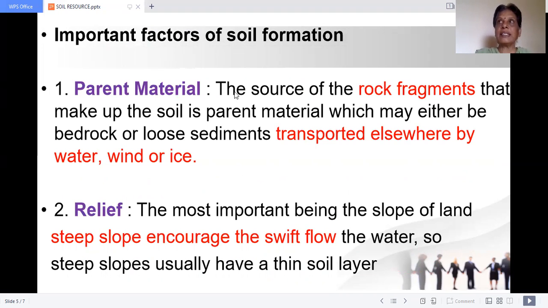So what are the factors of soil formation? What are the important factors of soil formation?